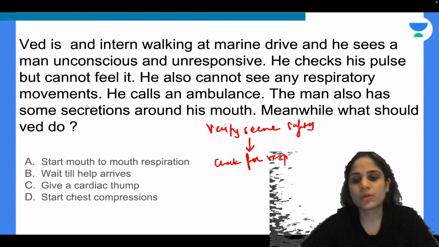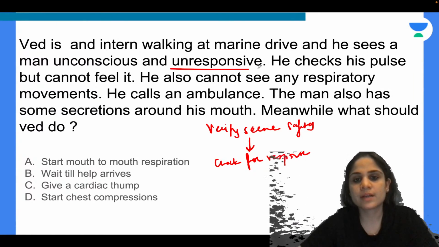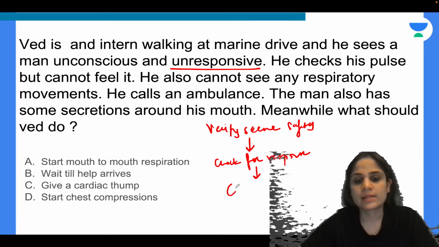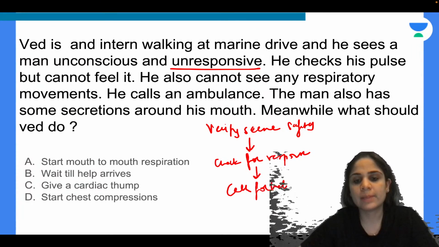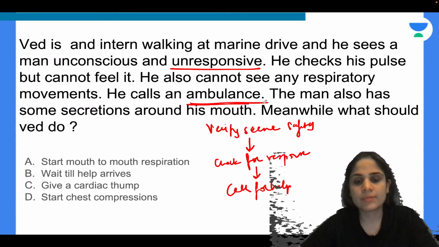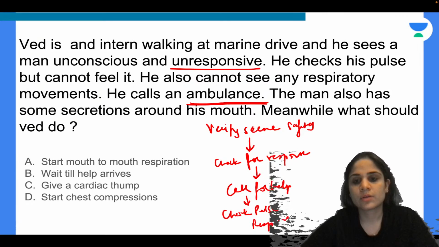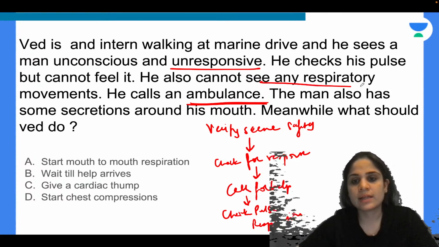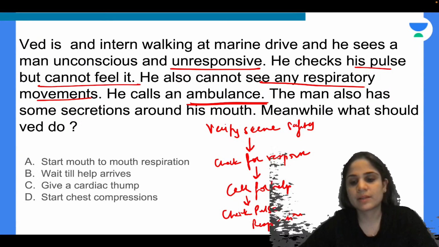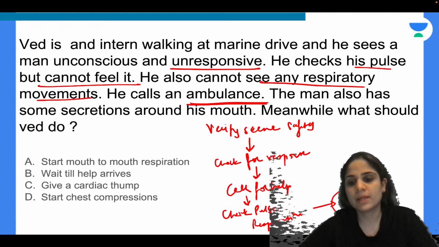Okay, so already they have given you over here that the patient is unresponsive. Next thing you will do is call for help. So, will you call for help over here? Yes, he has called an ambulance, so he has called for help. Next thing you will do is check the pulse and check the respiration. Okay, so he cannot see any respiratory movements, checks the pulse but cannot feel it. And the next thing you do is start CPR.